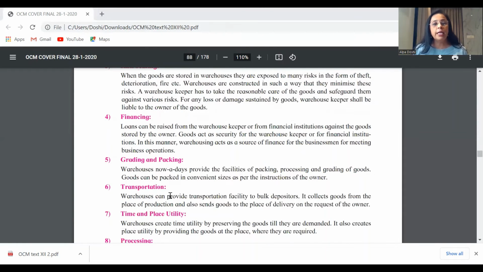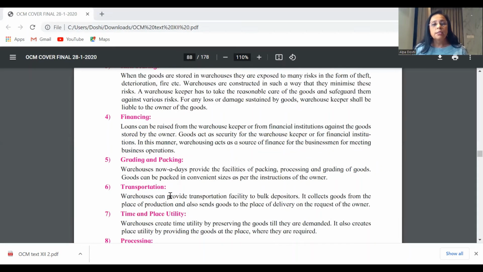Also, warehousing helps in performing functions like grading, packing, transportation. Warehousing provides financing facilities by giving the warehouse receipt as mortgage to financial institutions.